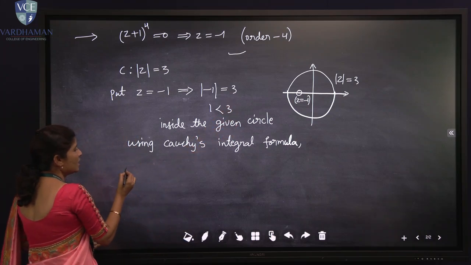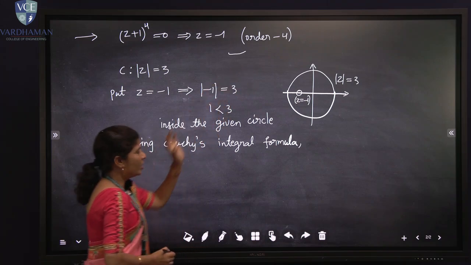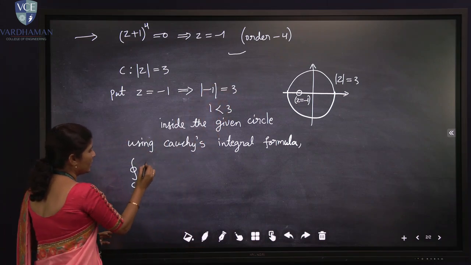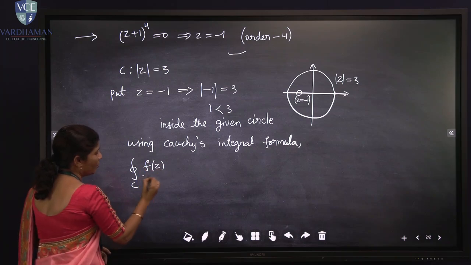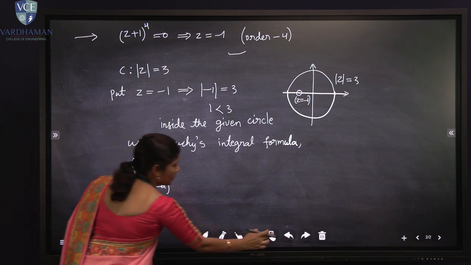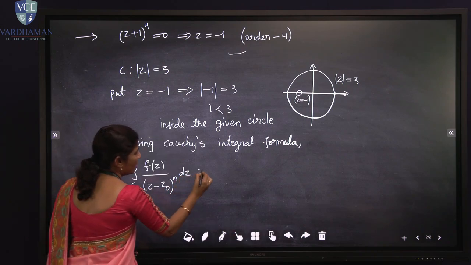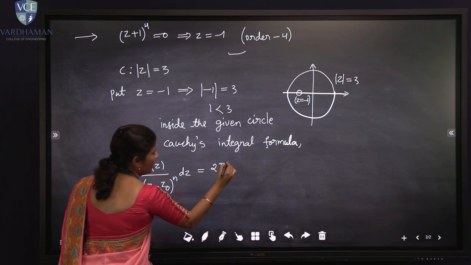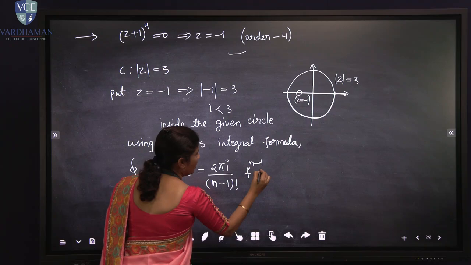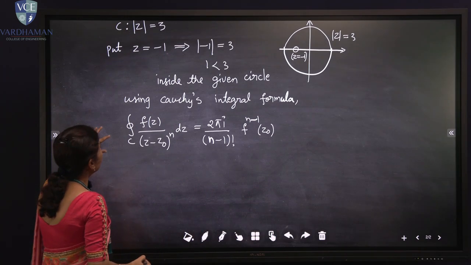Since the singularity has order 4, we have to use the second formula, the Cauchy contour integral of f(z) upon (z - z0) to the power n into dz, which equals 2πi upon (n - 1) factorial times f to the power (n - 1) at z0.